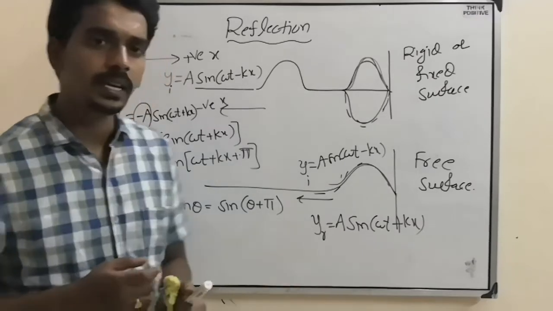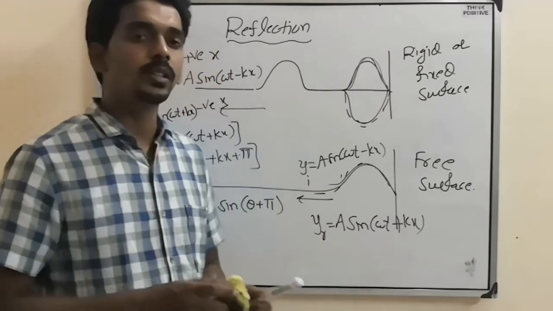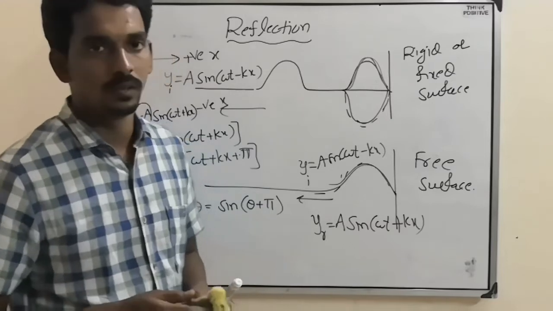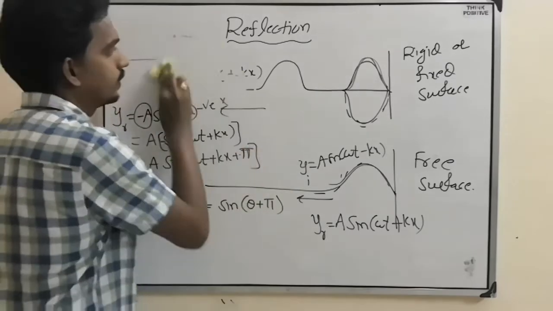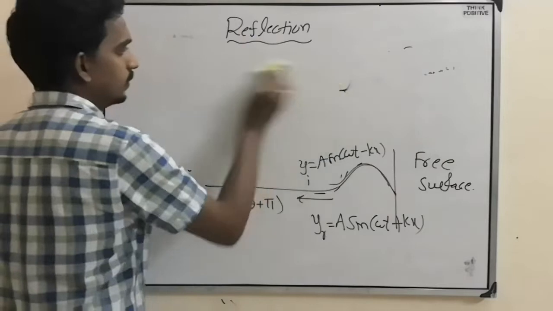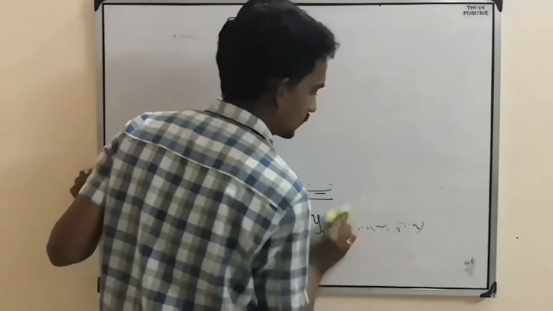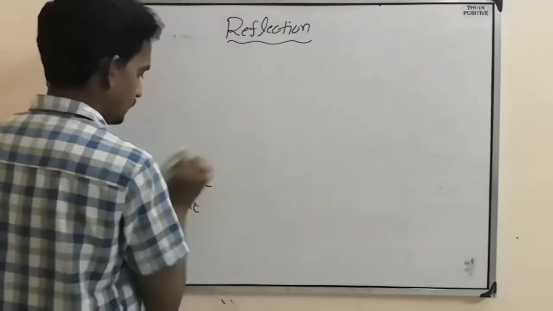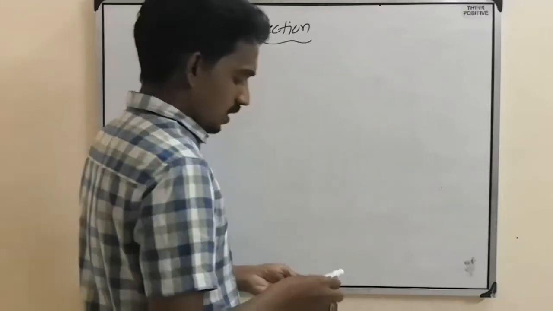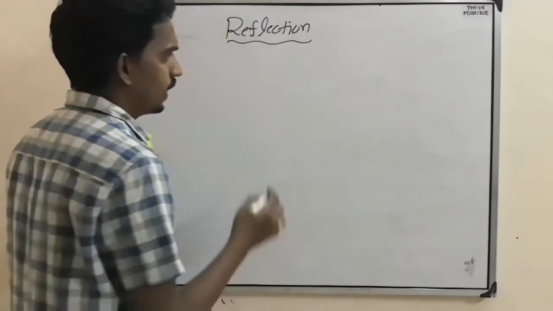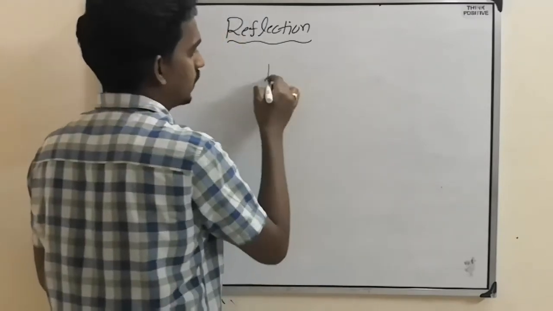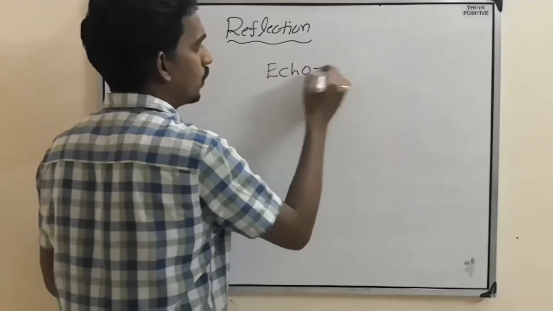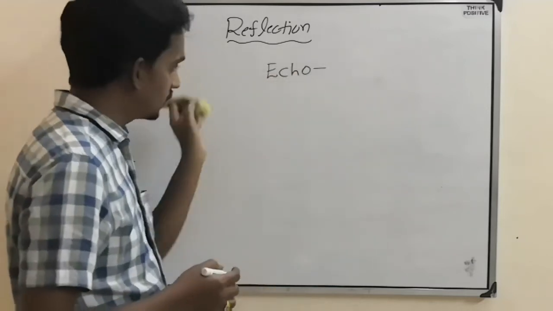Similar way we can understand one more thing called echo. What is that? Let us understand. Now, same way, let's take echo. What is echo?